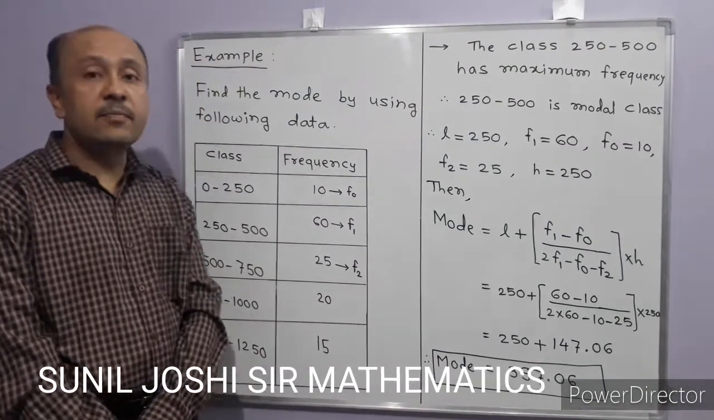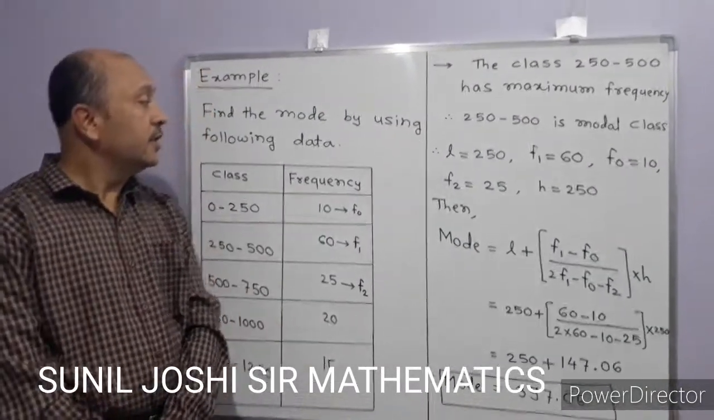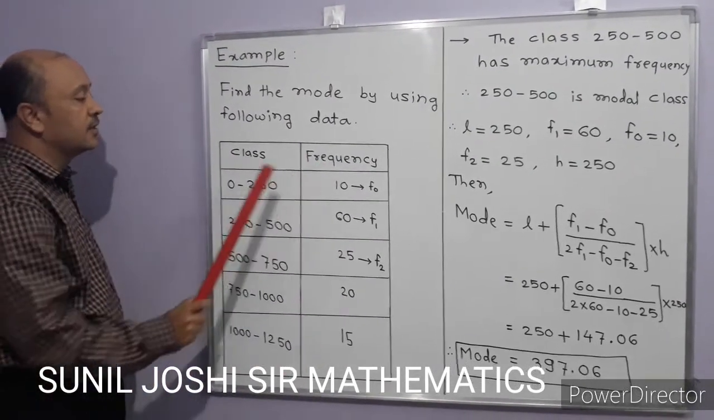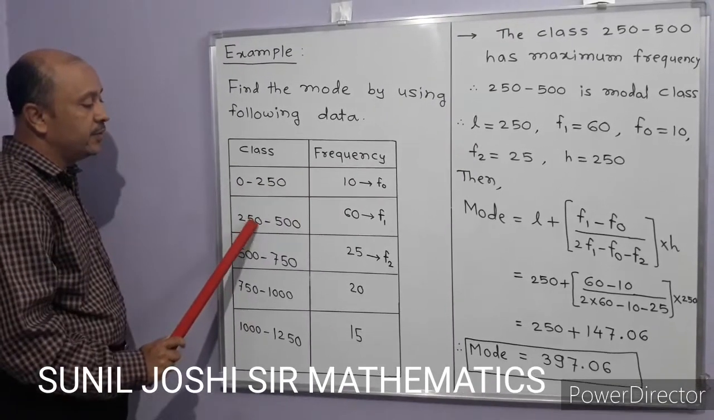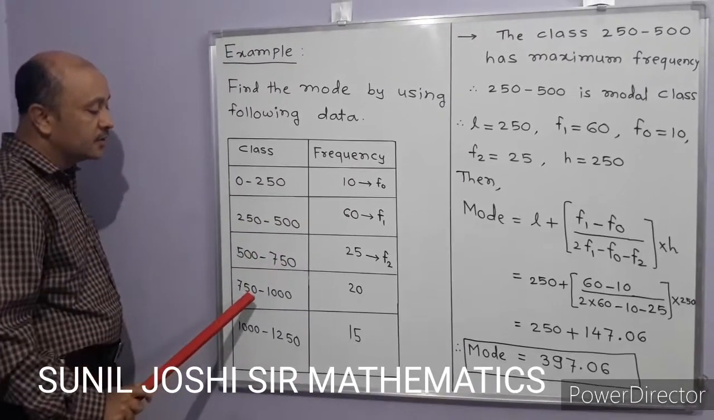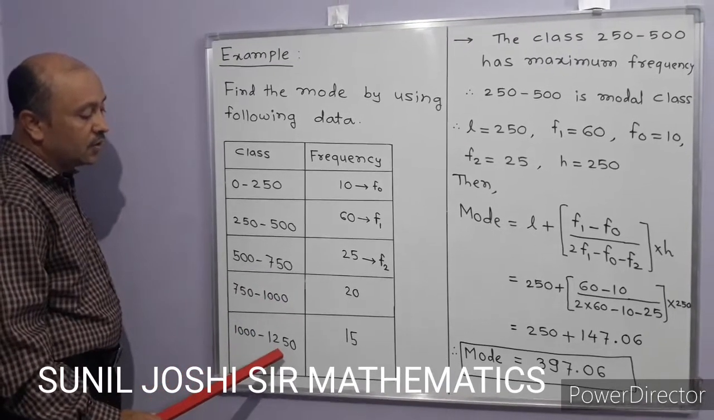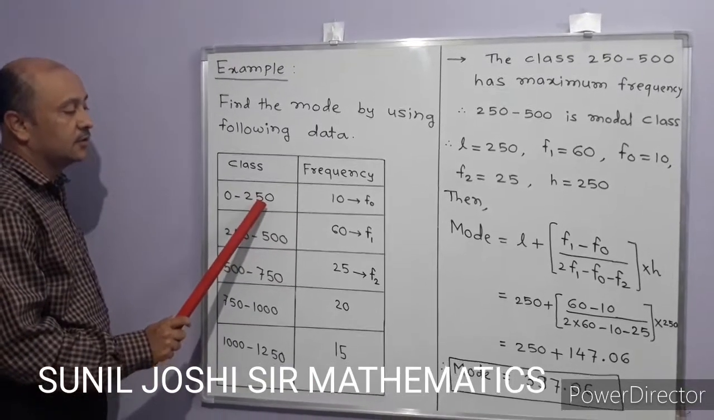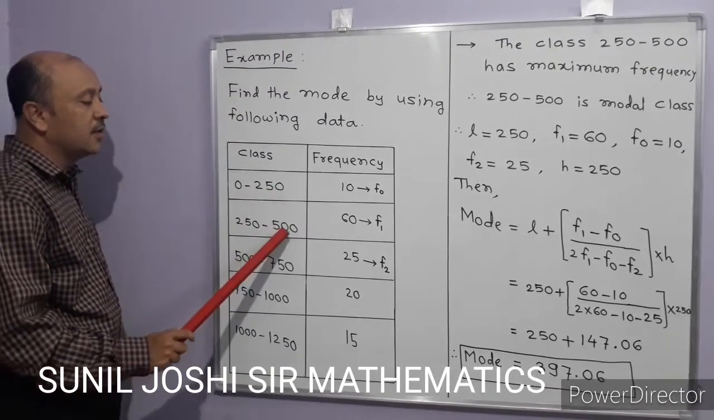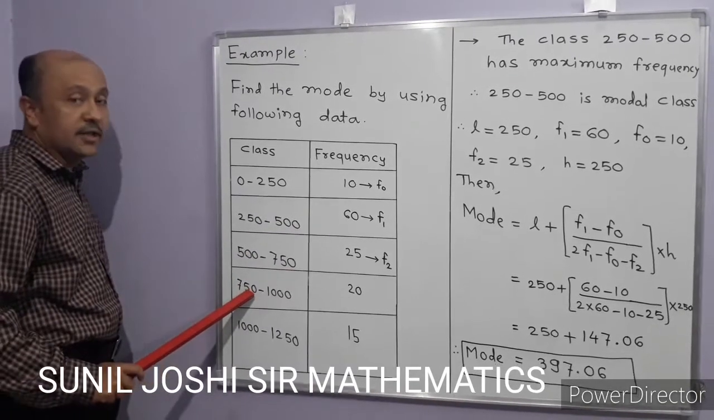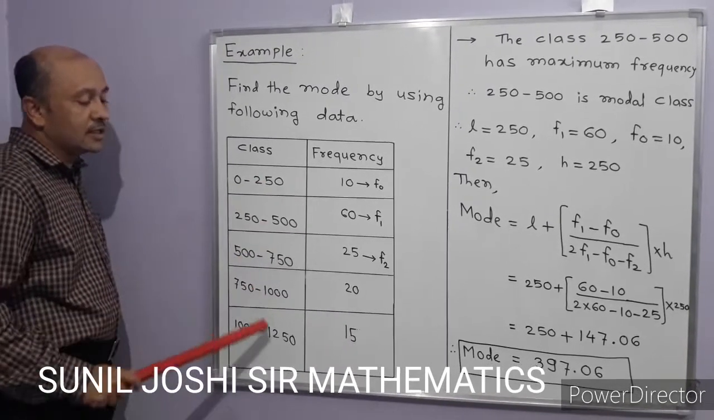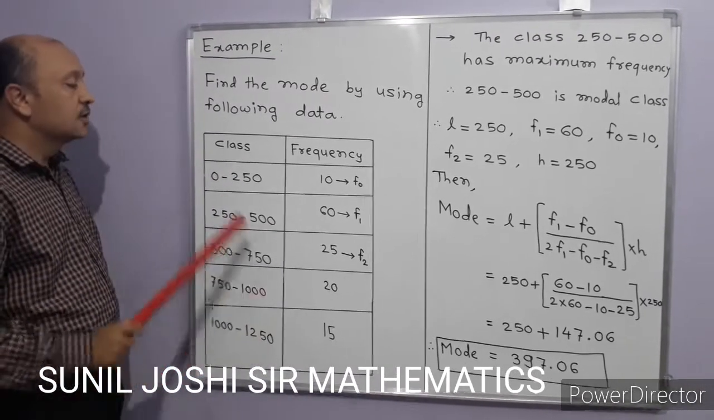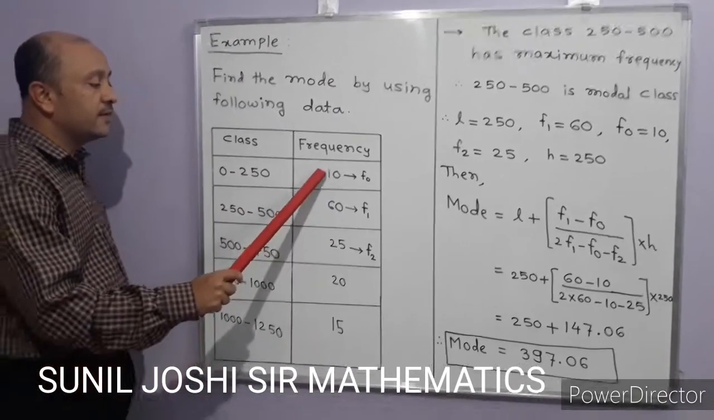Students, let us go to the example when the data is given in the form of grouped frequency. Let us see, the class and frequency are given. Class 0 to 250, then 250 to 500, 500 to 750, 750 to 1000, 1000 to 1250. These classes are called continuous classes. The upper limit of one class and the lower limit of the next are the same. So these are called continuous classes. If the classes are not continuous, then we have to make the classes continuous. This is the frequency given.